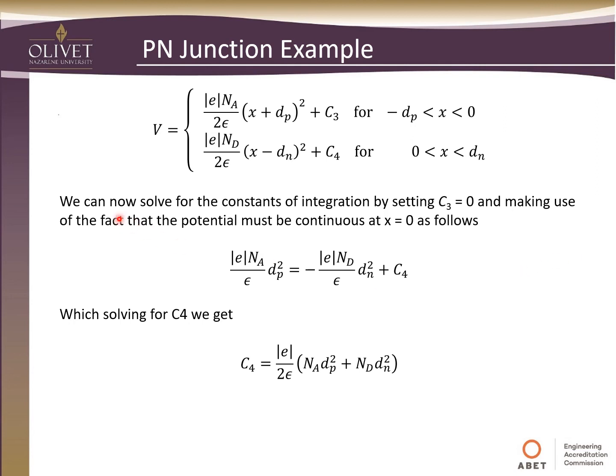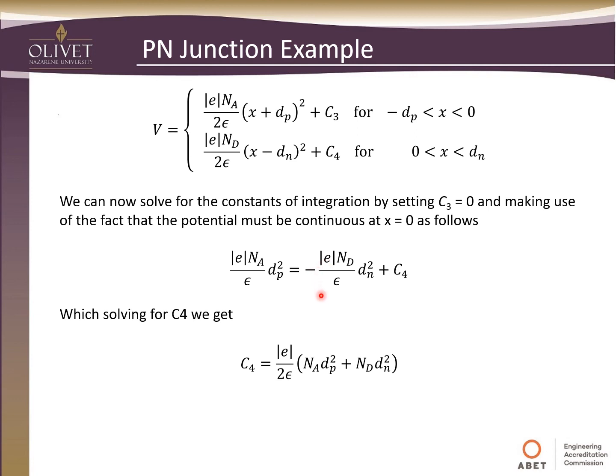Moving forward, we can solve for these constants of integration by setting C3 equal to 0 and making use of the fact that the potential must be continuous at x equals 0. Again, it has to be equal at that barrier. If we set C3 equal to 0, that gives us the left-hand side, and then we take the right-hand side as is. Since x is equal to 0, the second terms drop out.